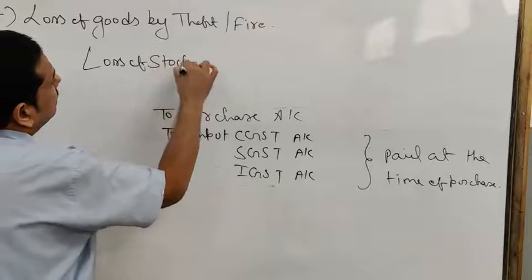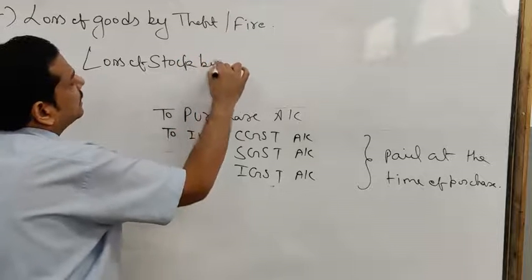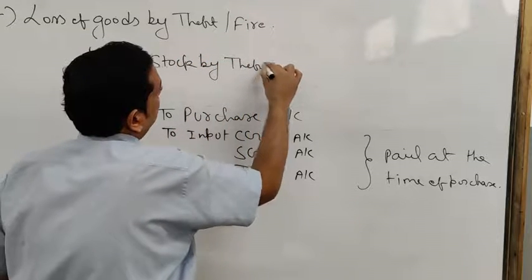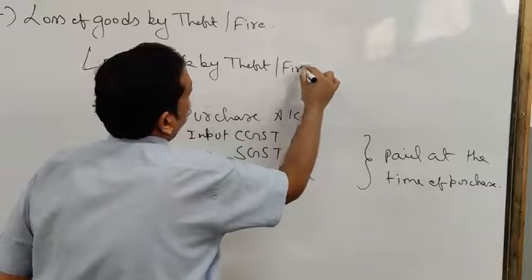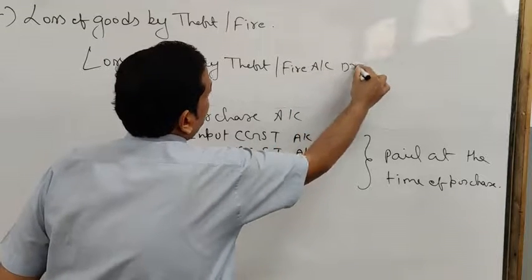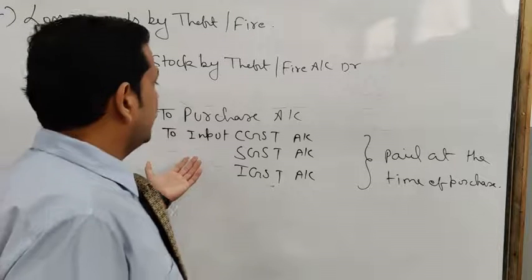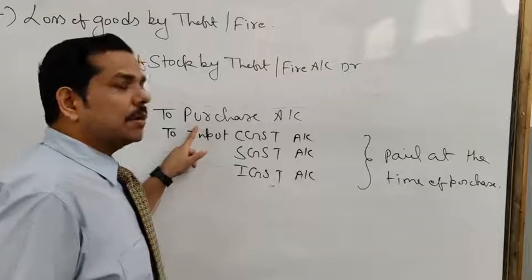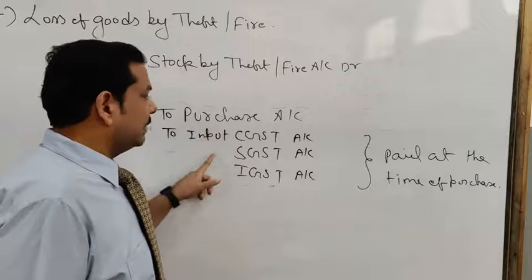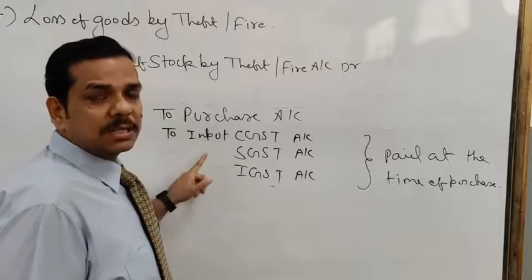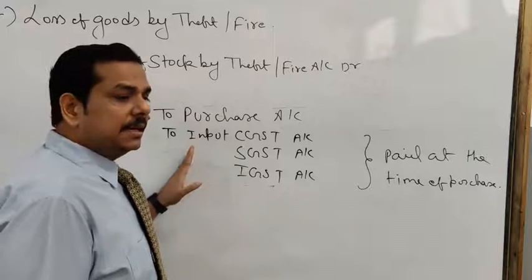So again, the entry passed will be loss of stock by theft or fire account debit, to purchase account and to input CGST, to input SGST. Again here we credit the purchase account because the goods have been damaged, and we have to reverse the GST because goods are not sold here. Goods have been destroyed.